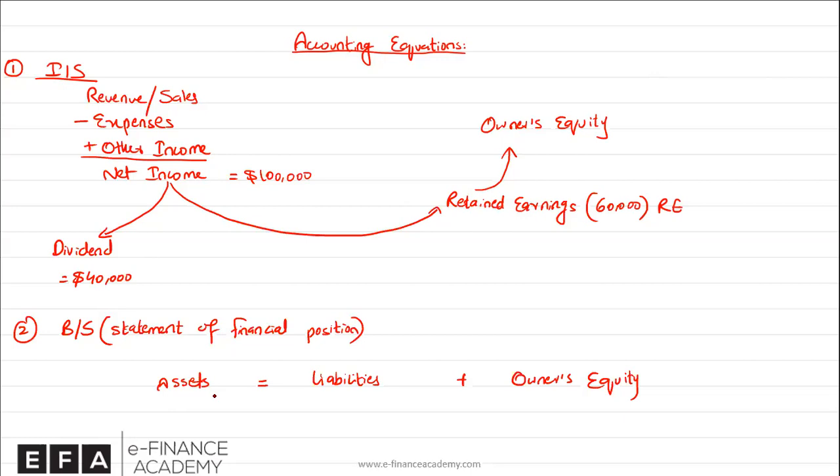All right, and here is a simple way to actually prove why this equation should always balance out. If it does not balance out, that means there is an error, and the accountants actually need to correct that error. So let's say you are the owner and you started a business. Keep in mind that a company is separate and the owner is separate. So you injected, let's say, $100,000 investment or capital into your business.